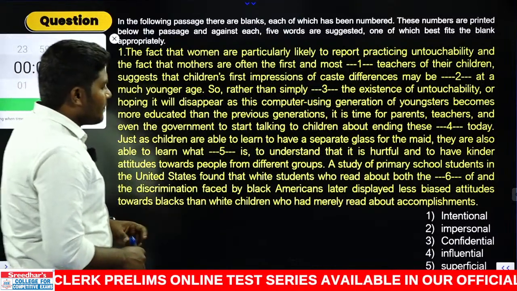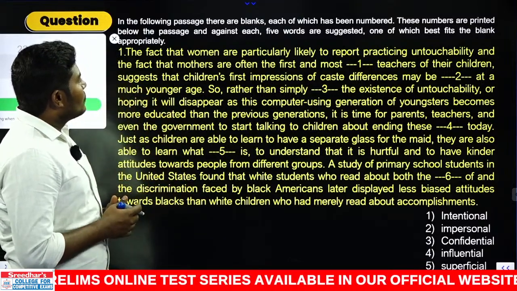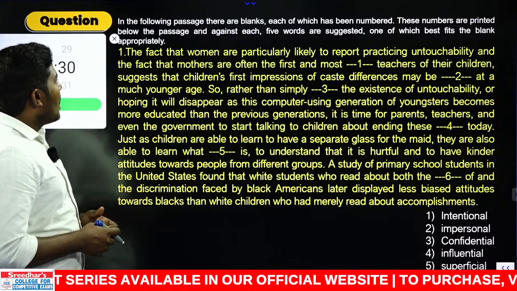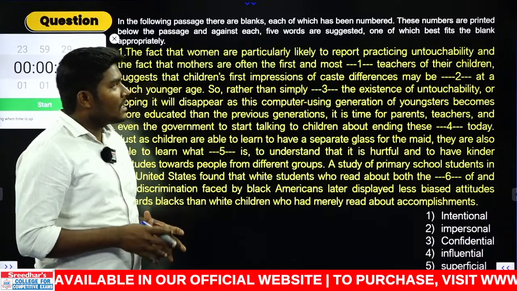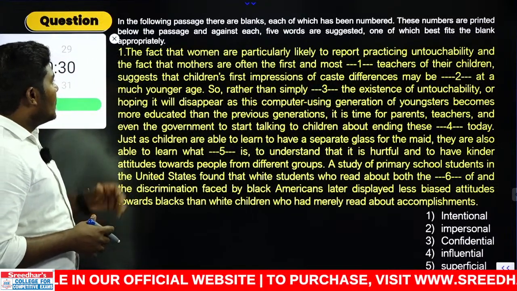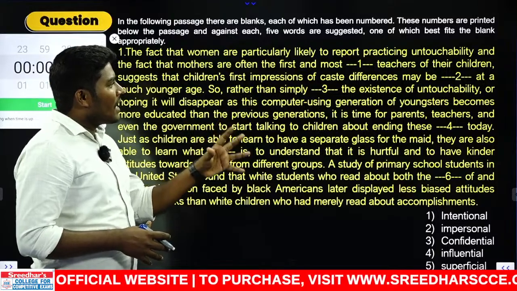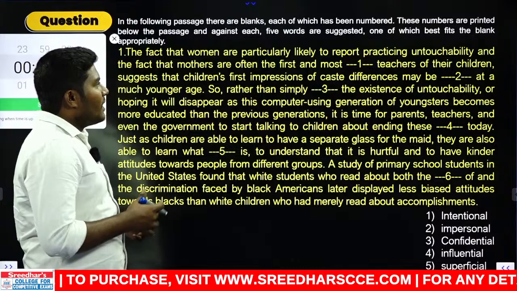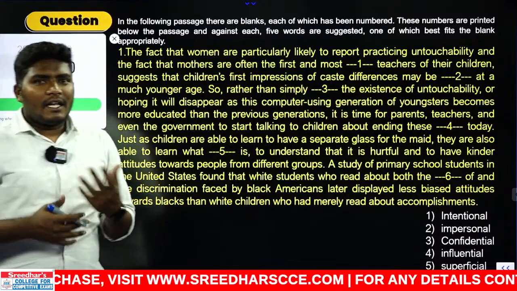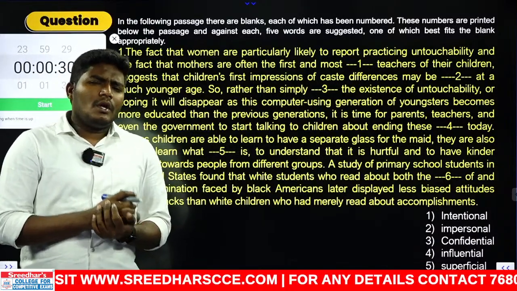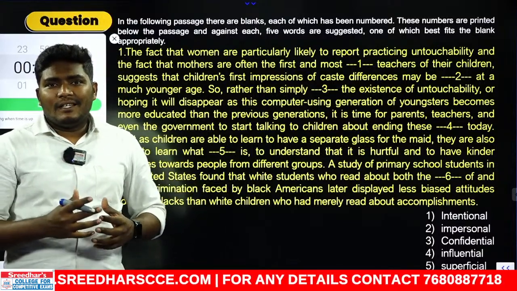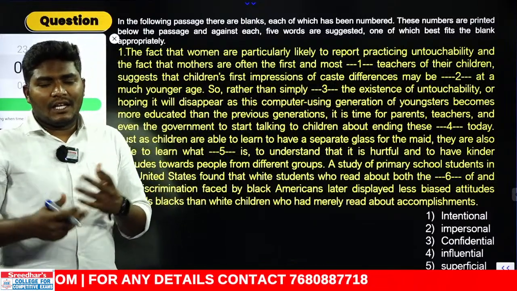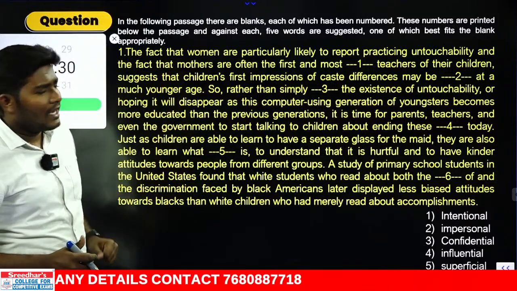Right. Look at the statement carefully. The fact that women are particularly likely to report practicing untouchability and the fact that the mothers are often the first and most dash teachers of their children suggests the children's first impression of caste difference may be dash at a much younger age. So usually whenever there are intercaste discussions, mothers immediately come forward and inject these types of ideas like caste. That is what is given according to the context.